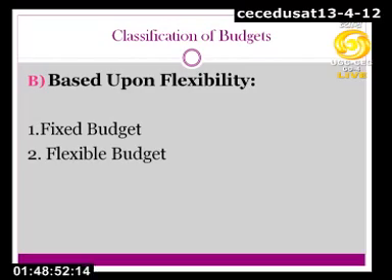Now the next, under this category, is flexible budget. The flexible budget is very practical, very useful, and has more than one level of activity. In the same example, the same company may have a budget for 10,000 as well as budgets for 7,000 and 12,000, explained on the same sheet, that is, the document.